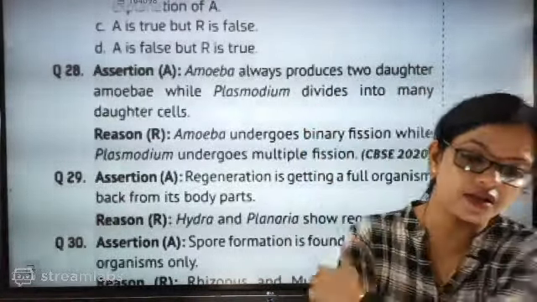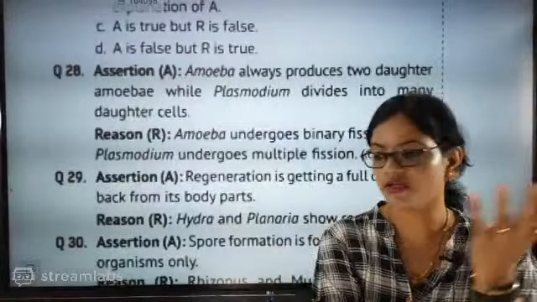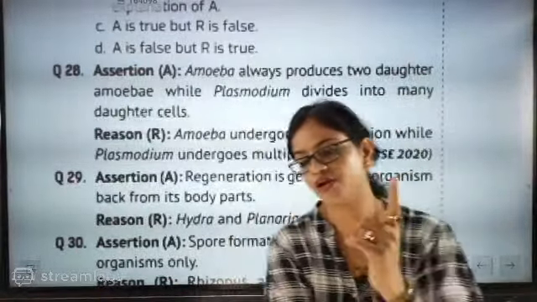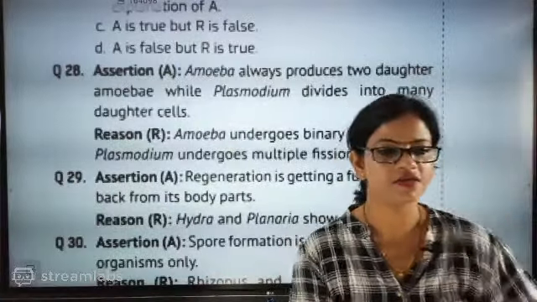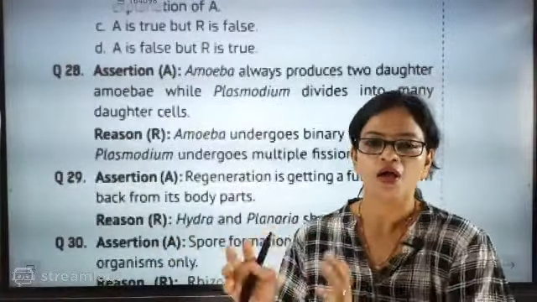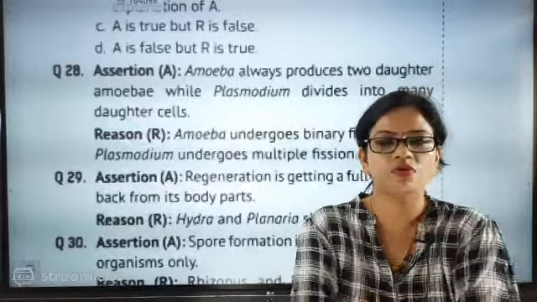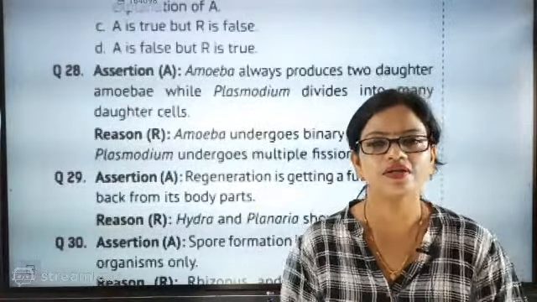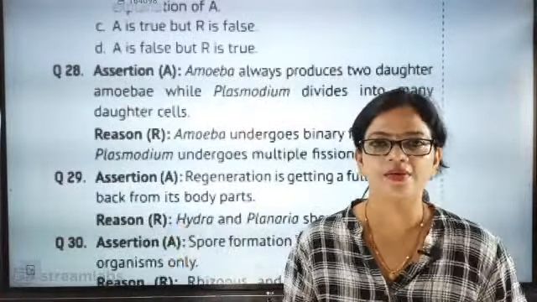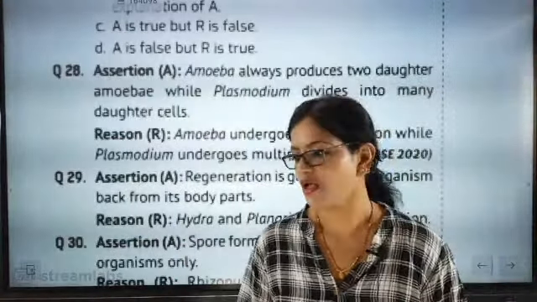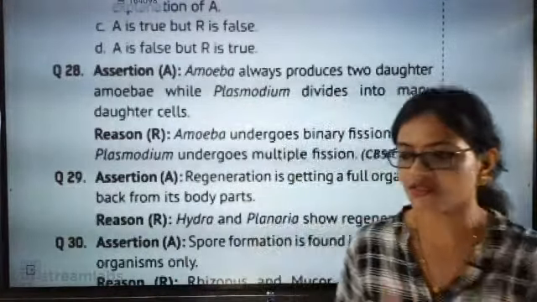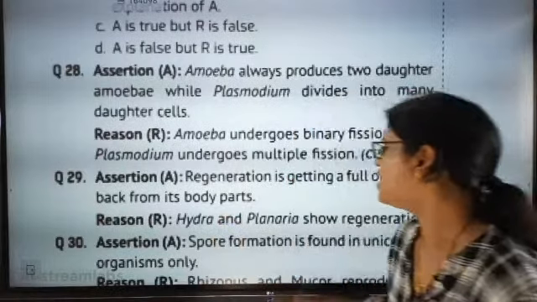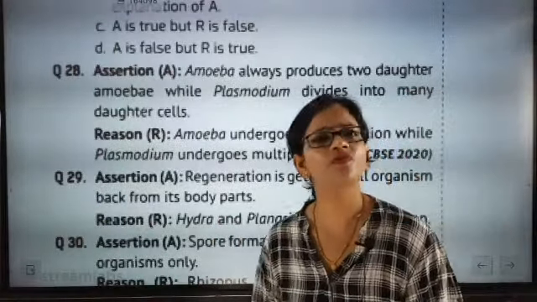The assertion is a statement they are telling. The reason is giving an example. Again and again I told you, when the assertion is a statement, the reason should have strong support for the statement. The correct answer will be B. Absolutely correct, because hydra and planaria are examples of regeneration.